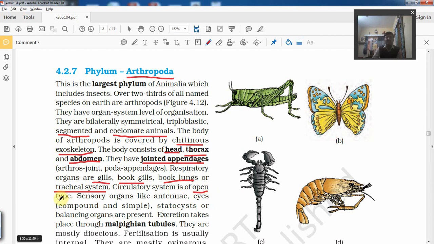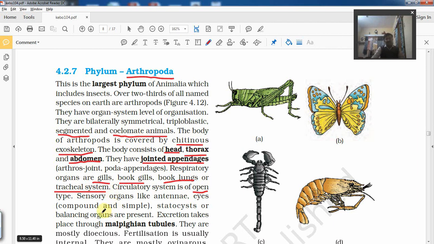There is a fluid filled body cavity. That fluid filled body cavity is known as hemocoel and the fluid is called hemolymph. Hemo is the word we generally use for blood. Okay, so they don't have hemoglobin pigment as the respiratory pigment to transport oxygen.